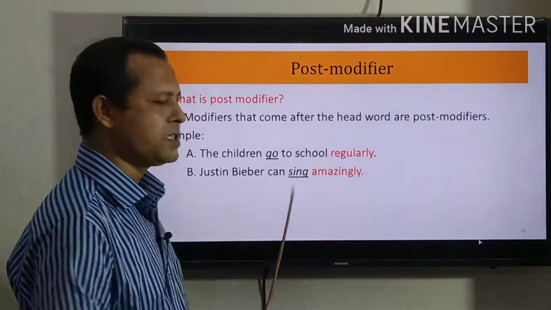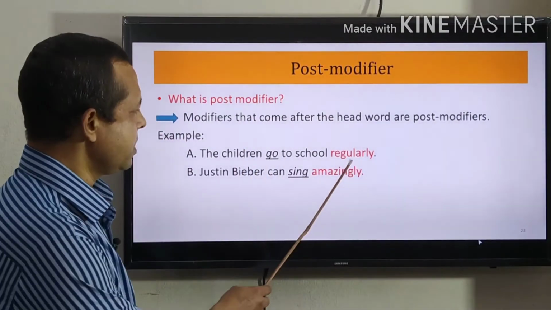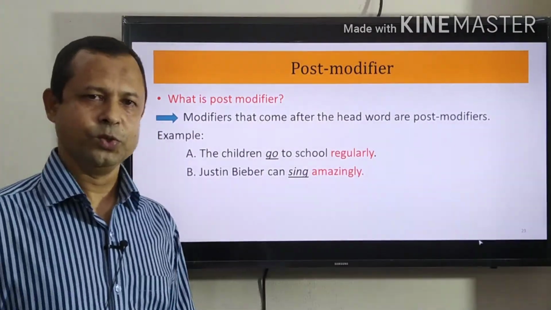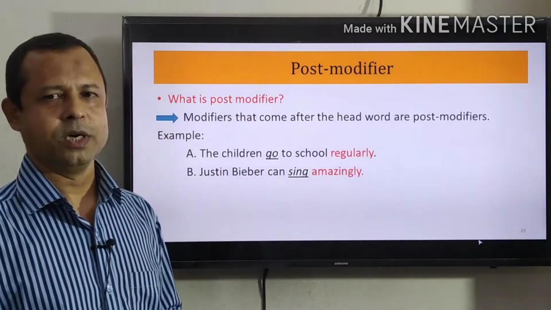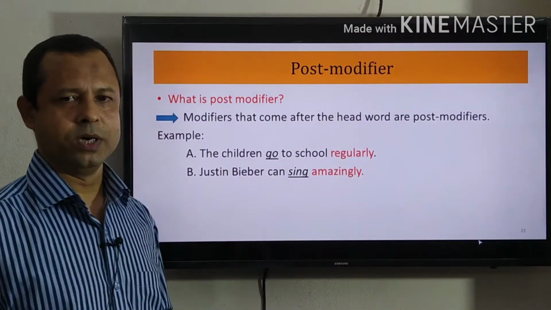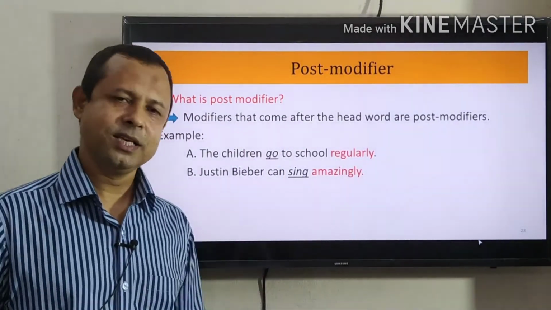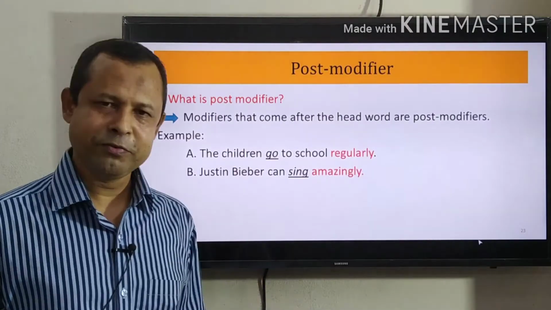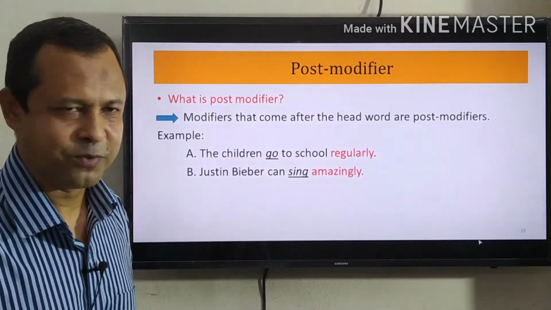Here regularly is modifier and go is head word because regularly modifier is used for the verb go. So go is head word and here modifier has come after the head word. That's why regularly is here post modifier. So I think it is clear that the modifier that comes after the head word, that is called post modifier.